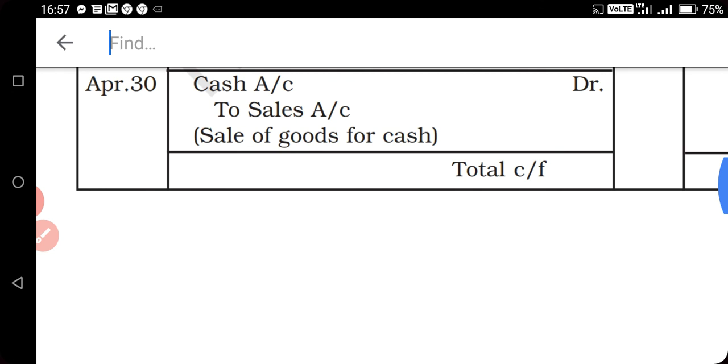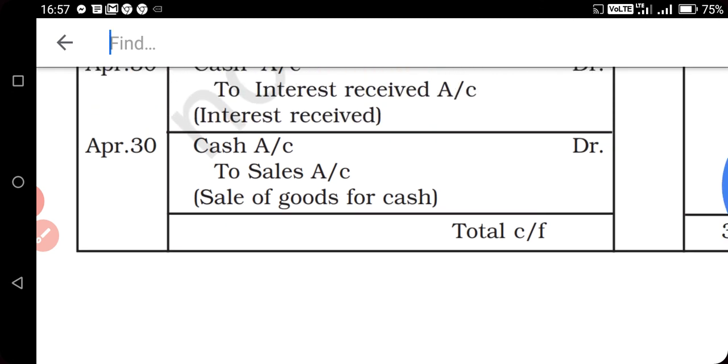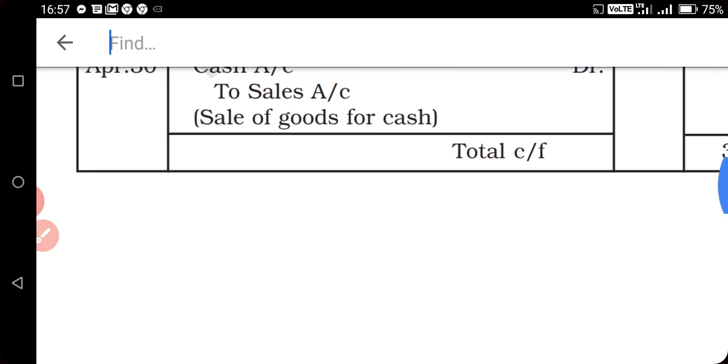Next is sale of goods for cash. You are making a sale again in cash term. So cash account debit to sales. Cash will be debited and sales will be credited.